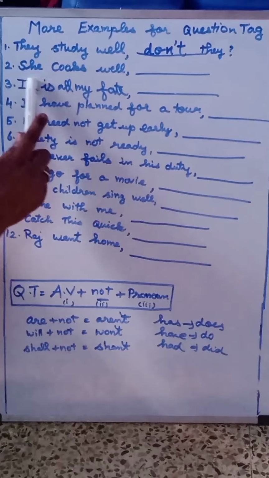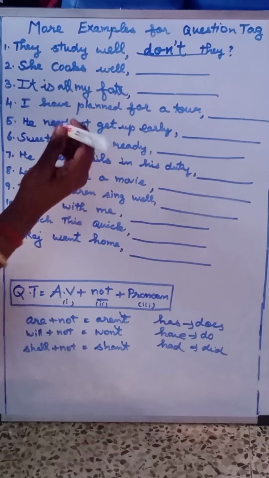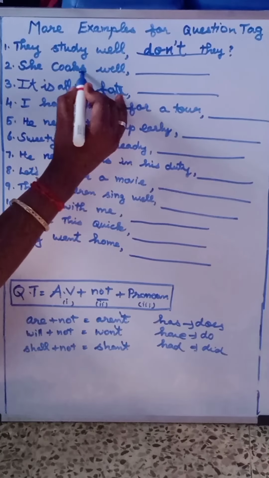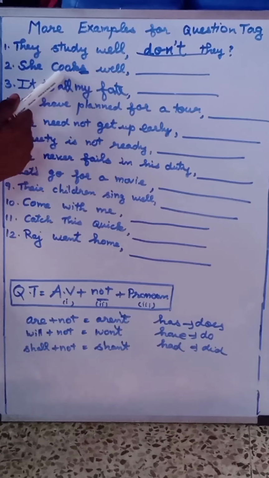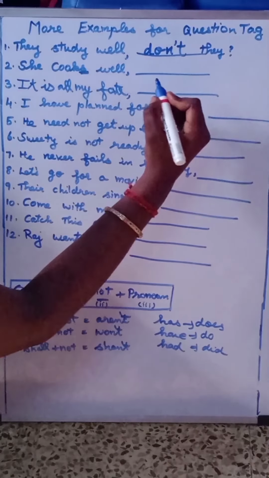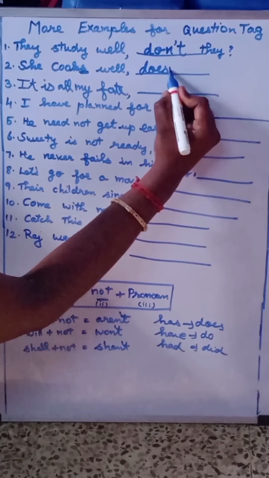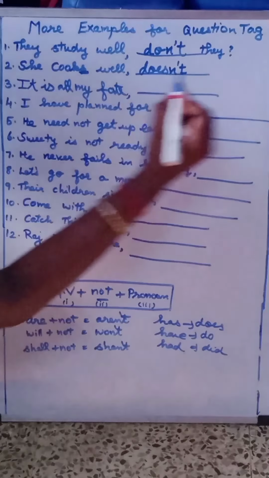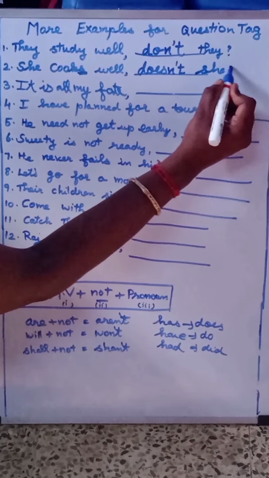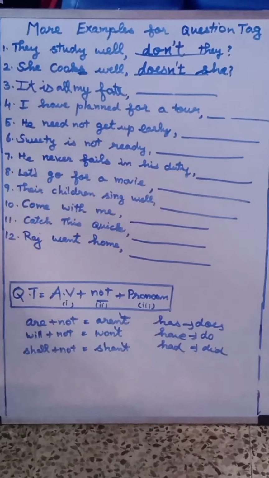See the second one. She cooks well. Here also direct auxiliary verb is not seen. Consider the main verb ends with es. Therefore, primary auxiliary. Which will be the primary auxiliary here? Yes, does. So, we have to put does. Negative words are not present. So, not in short form. Here pronoun is she. So, doesn't she. Can you understand?